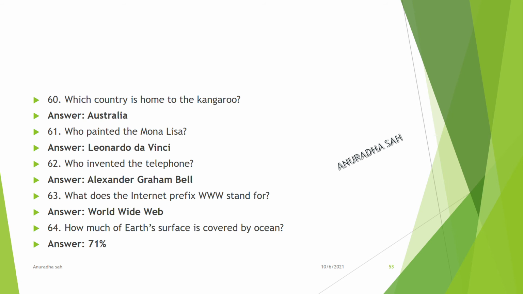Which country is home to the kangaroo? Australia. Who painted the Mona Lisa? Leonardo da Vinci. Who invented the telephone? Alexander Graham Bell. What does the internet prefix www stand for? World Wide Web. How much of the Earth's surface is covered by ocean? 71%.